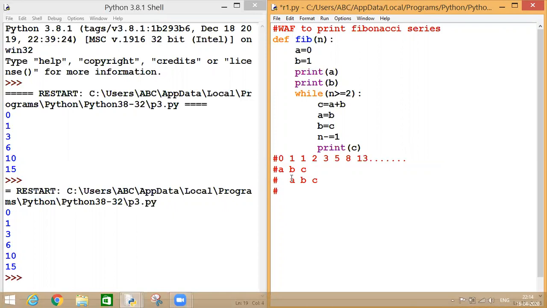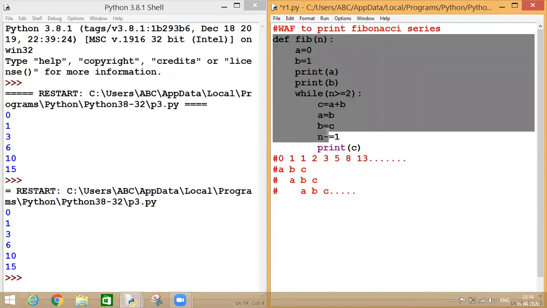Here, again I am converting my B into A, C into B, and I am calculating C as A plus B. And so on. So this is actually an iteration.